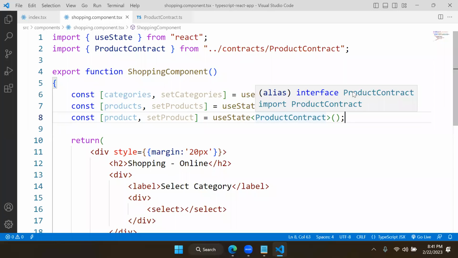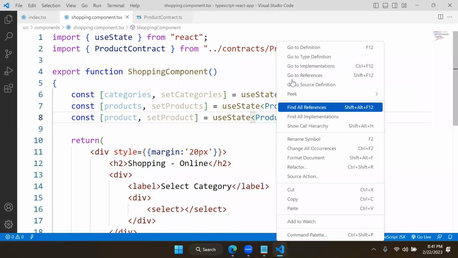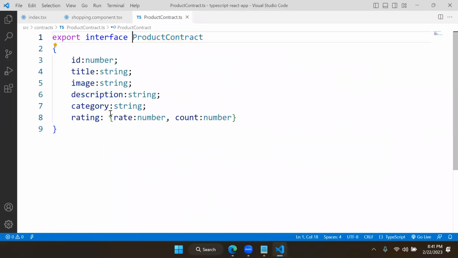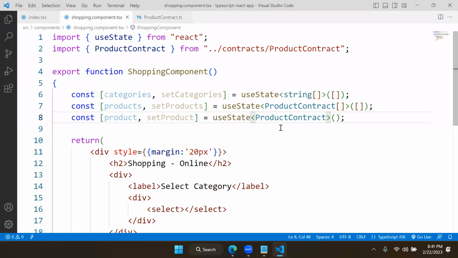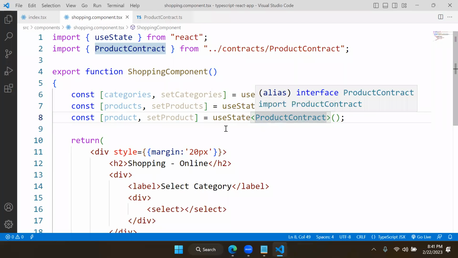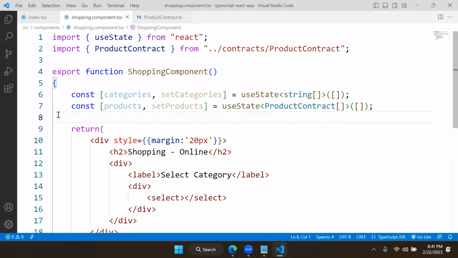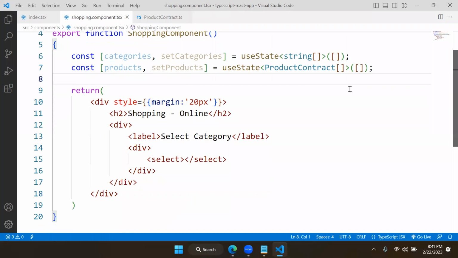That means it contains the keys and values. You can go to the definition and see that the contract is having all these things. It is having all these options to define. So you can define in this way. When you are dealing with multiple, then put it as an array. If only specific, then you can use it in this way. Initially, let's put these two, categories and products, and let's access them now.